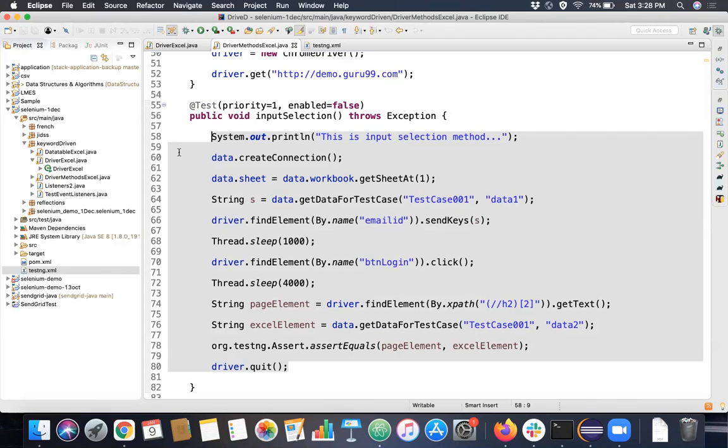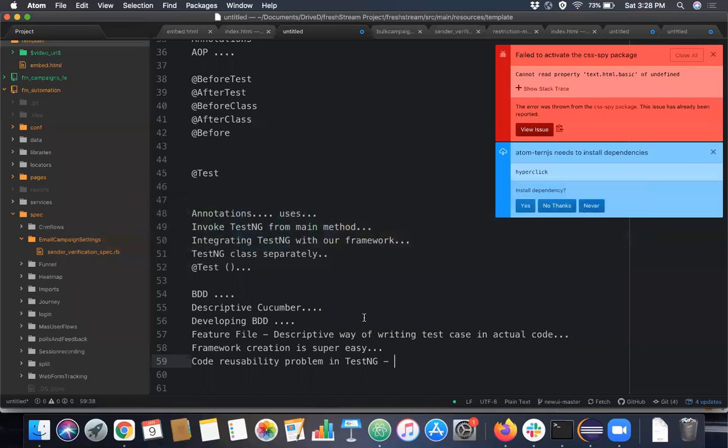Because of this, code reusability becomes very efficient in a Cucumber kind of framework. Am I clear? Is it okay, Shiva? Yeah, got it. So it is solved using Cucumber.